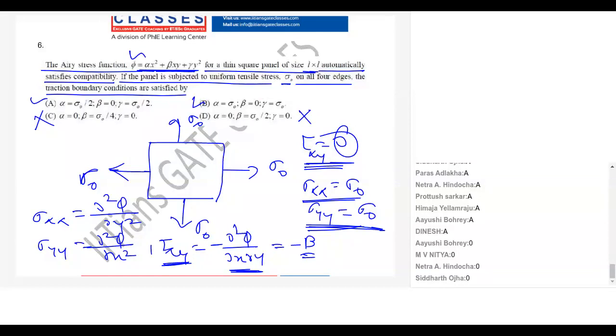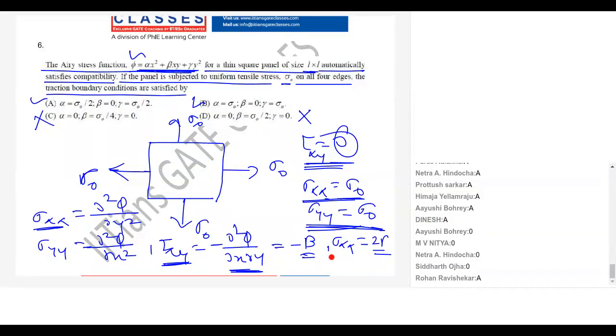Now look next. What is your sigma xx? Sigma naught. So if I use this equation, how much will my sigma xx come? Sigma xx will come 2 gamma.